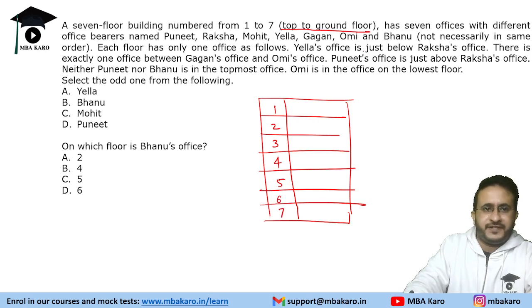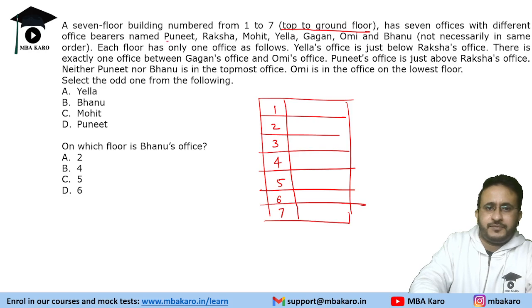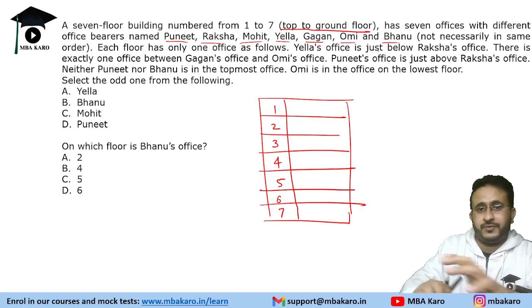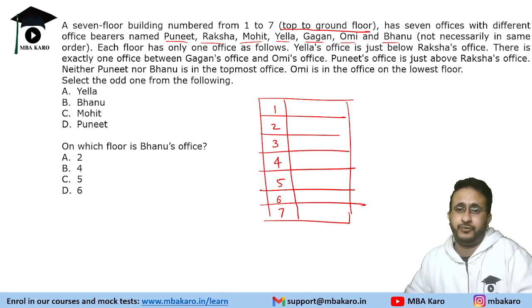Has 7 offices with different office bearers. These are the names: Puneet, Raksha, Mohit, Yella, Gagan, Omi, Bhanu. Each floor has only one office. Yella's office is just below the Raksha's office. There is exactly one office between Gagan's office and Omi's office. Puneet's office is just above Raksha's office.